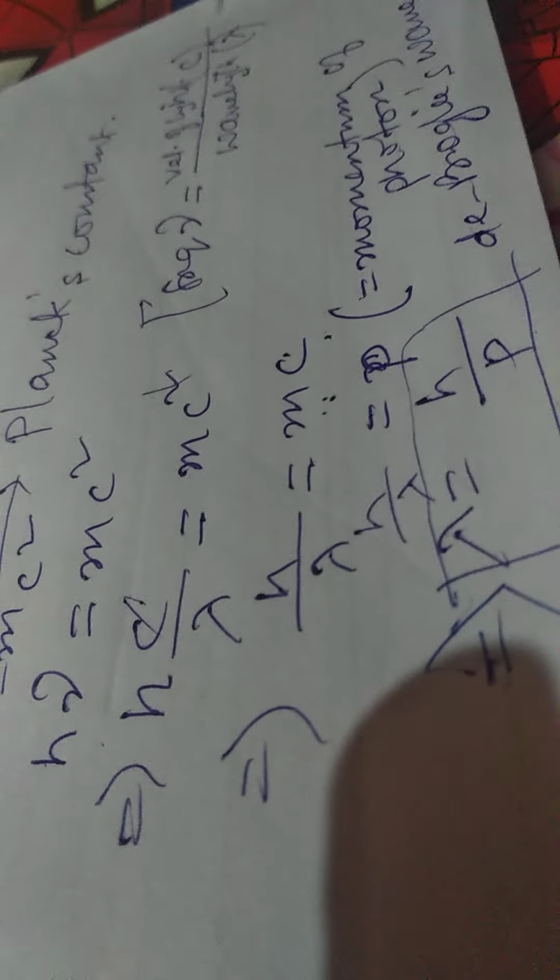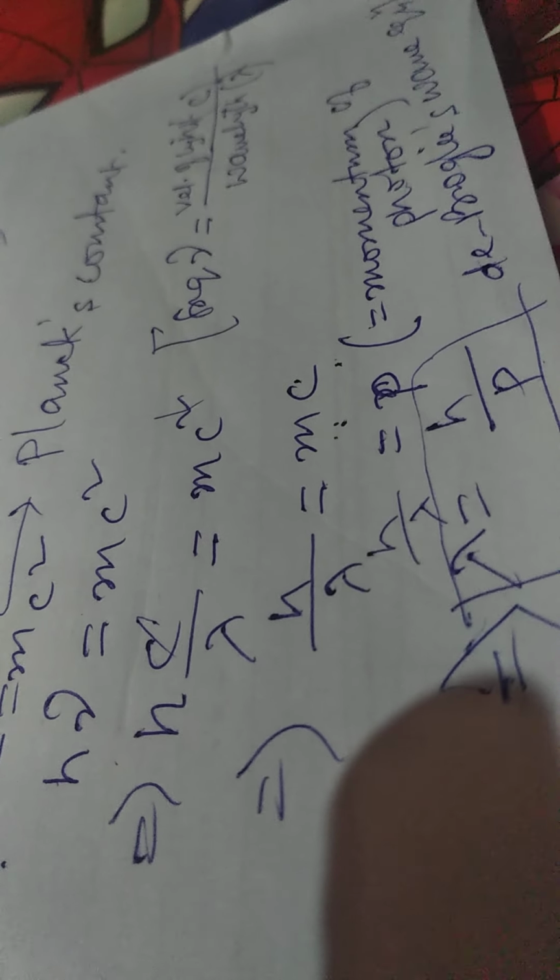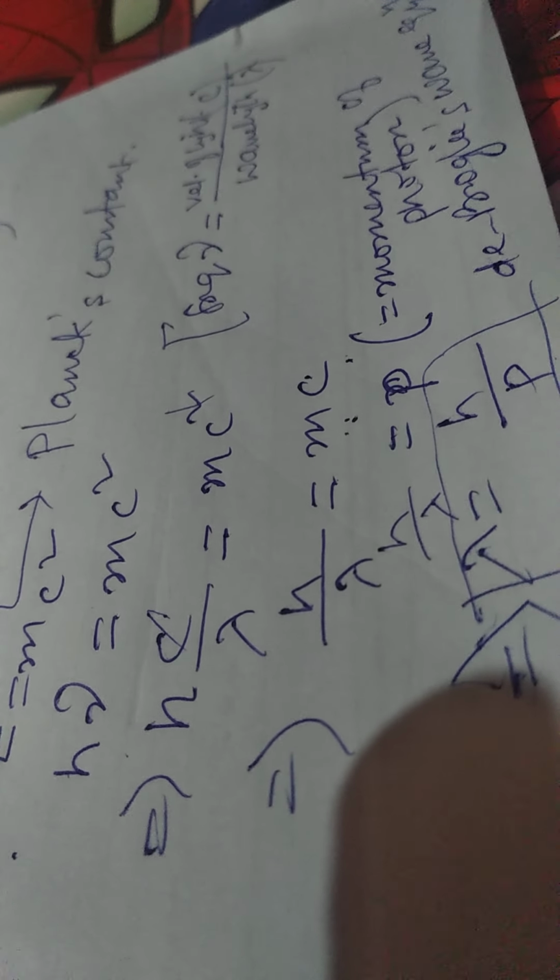Okay, so this is a general formula and it can be applied to photon as well as any other moving particles. If we write it for any particles, lambda equal to h by p can be written as h by m into v also.